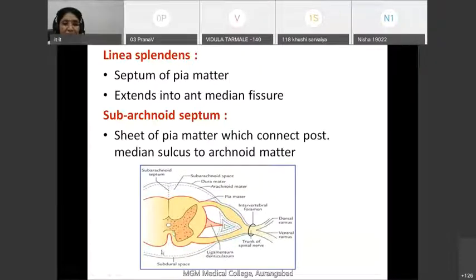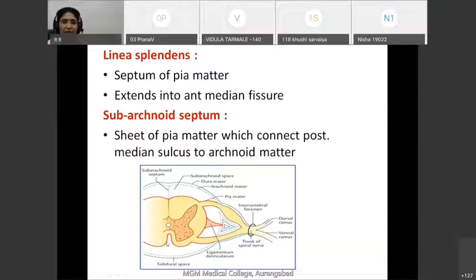median fissure. As you know, the pia mater closely invests the spinal cord. Now this pia mater forms a septum. It goes inside the anterior median fissure as a septum, and the site from which it goes is slightly thickened, and this septum of pia mater is called linea splendens. Thus, the spinal cord is attached to the pia mater anteriorly through linea splendens. So, what is linea splendens? It is a septum of pia mater which reaches the spinal cord through the anterior median fissure.